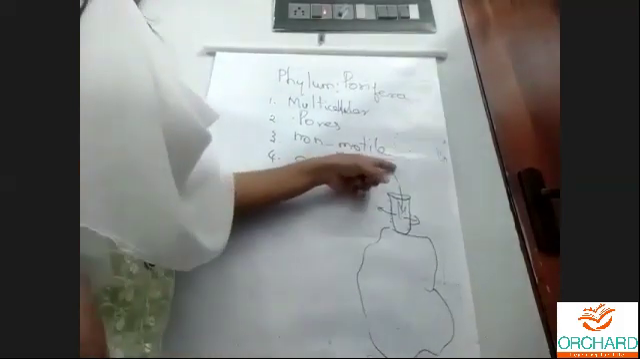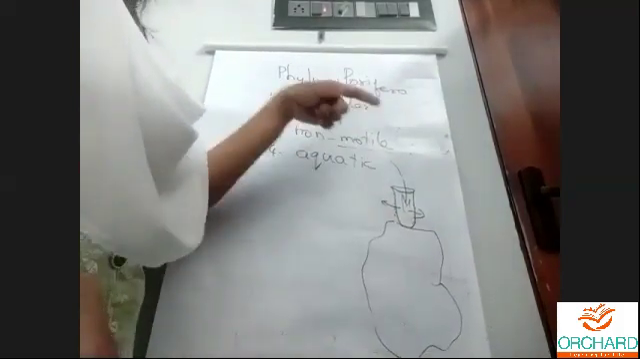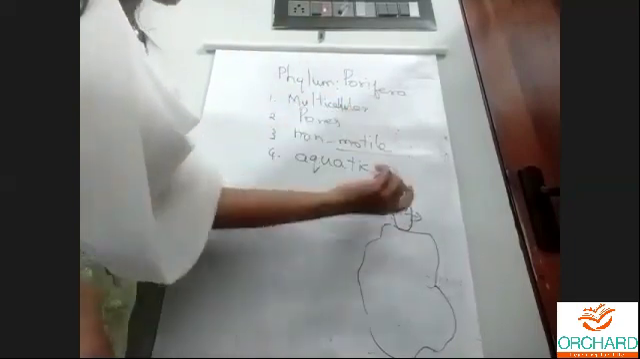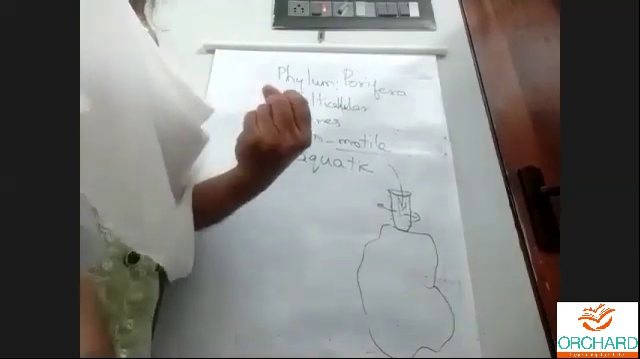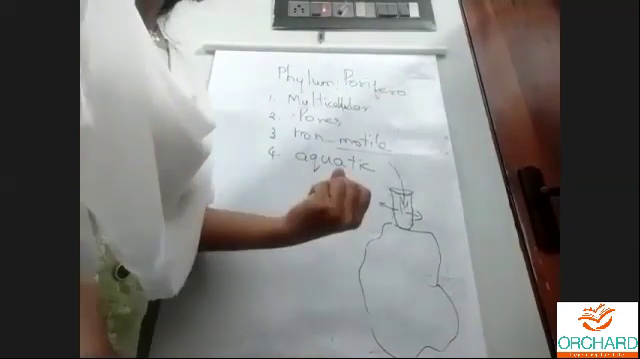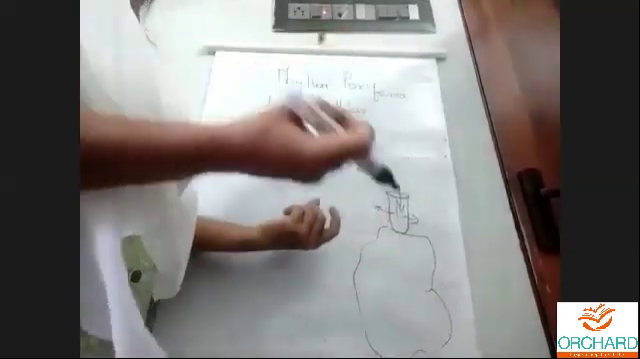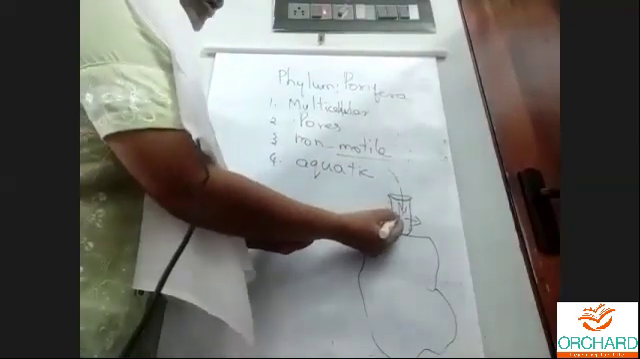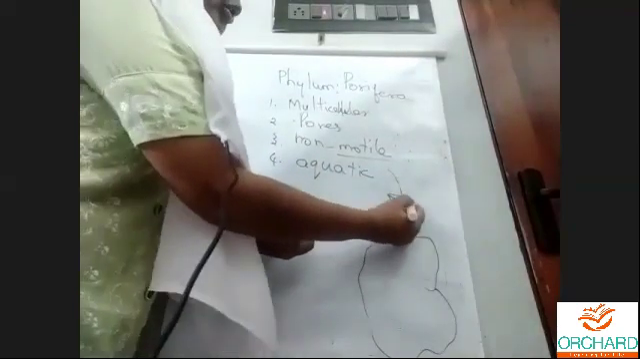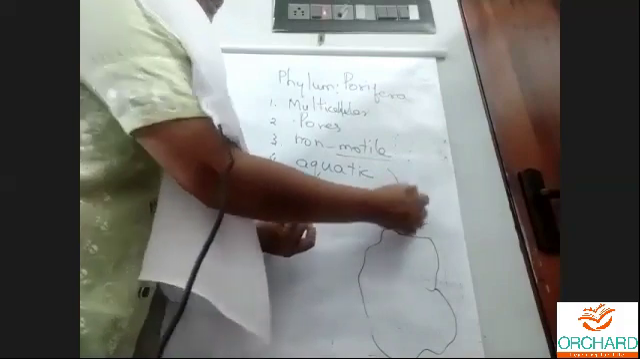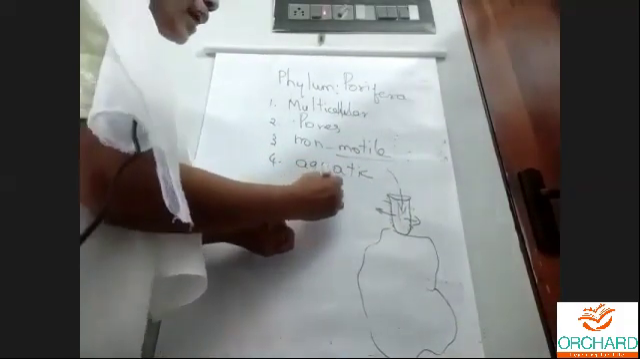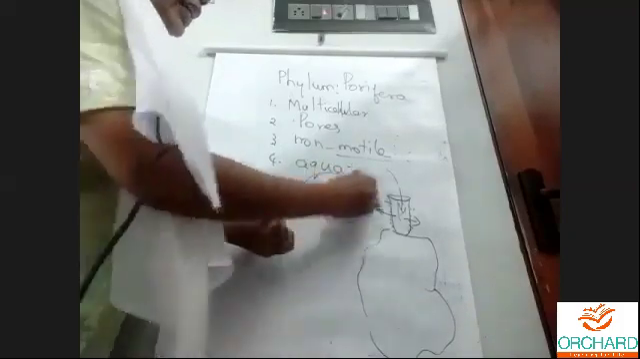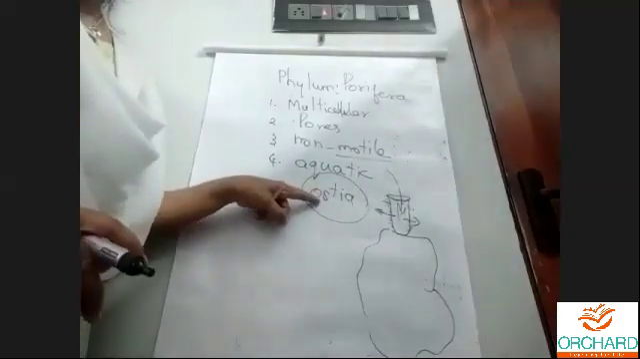So when water enters, the water has oxygen also dissolved in it. So the animal is able to absorb the oxygen. It filters the small particles, and the remaining water will leave out through the holes present on the sides. These holes are called ostia.